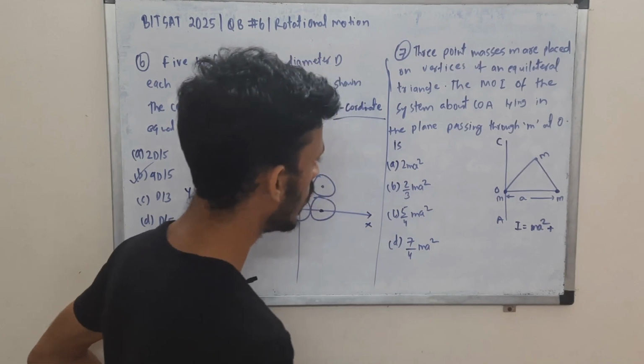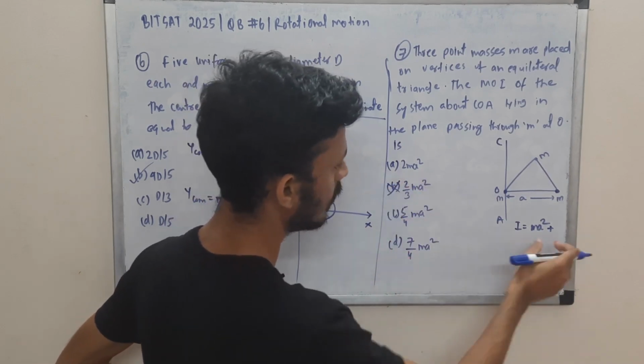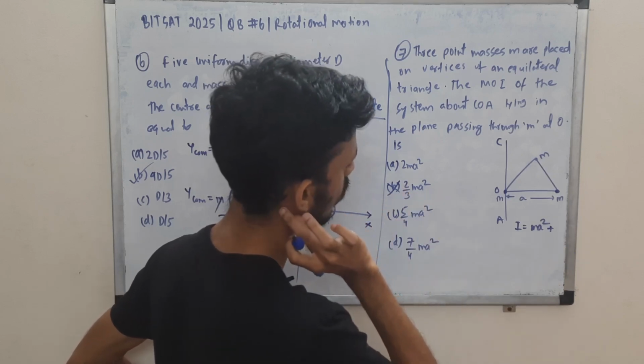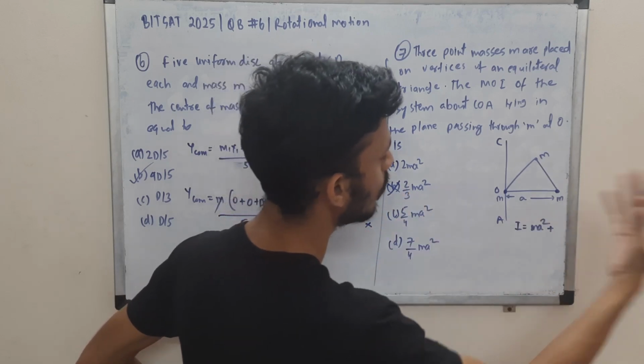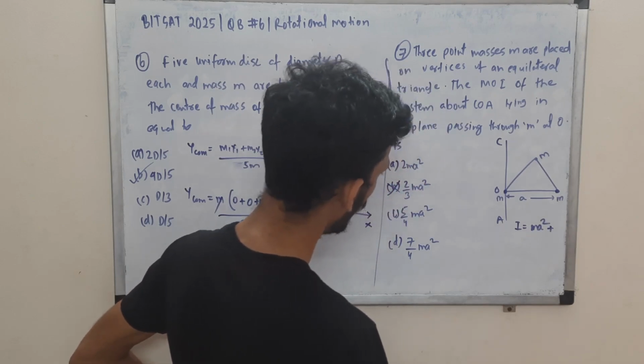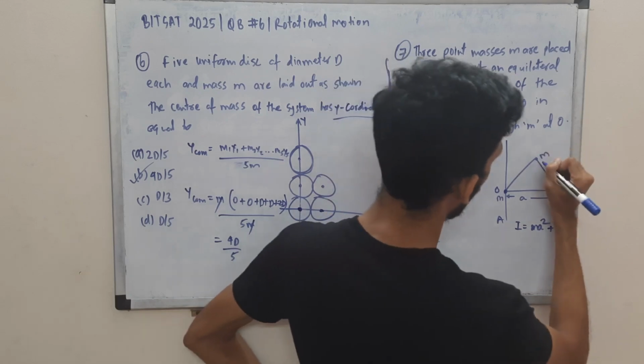Okay, now again this mass we have plus something, right? So you can eliminate certain options. This is less than 1, right? This is less than ma square, 0.6 ma square it will give you. So of course we'll have something more than ma square. Okay, so let's calculate now.